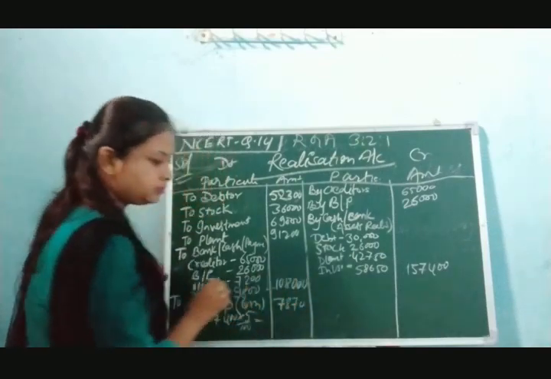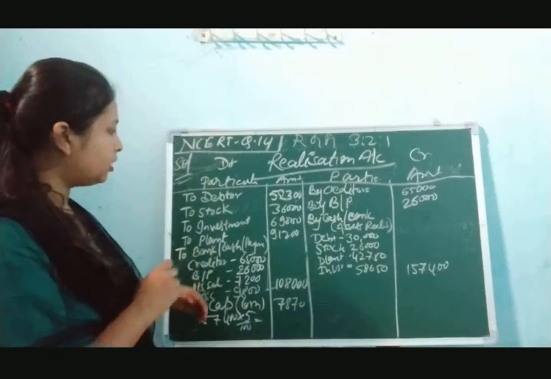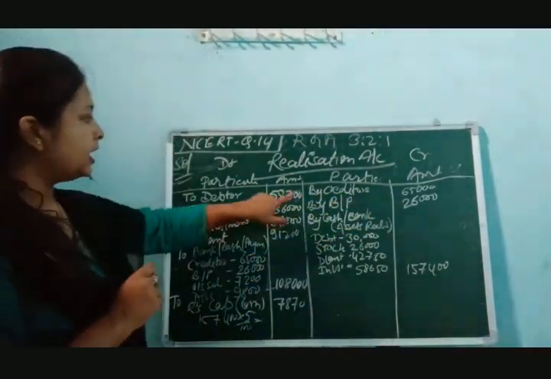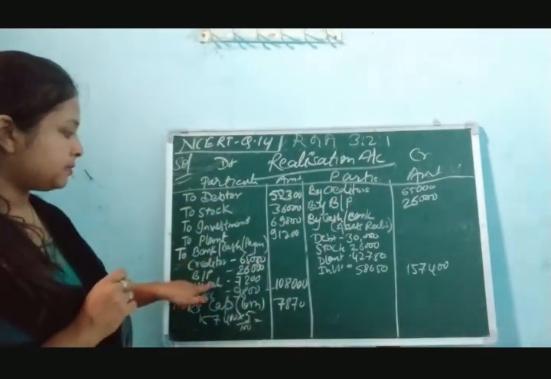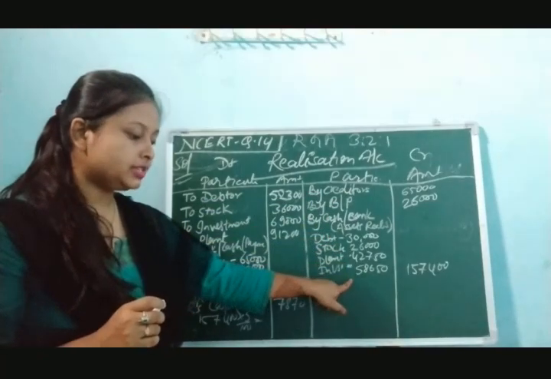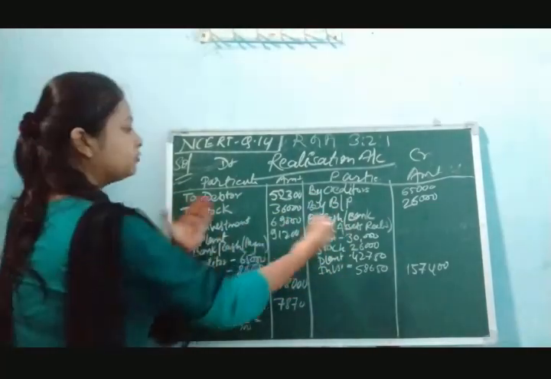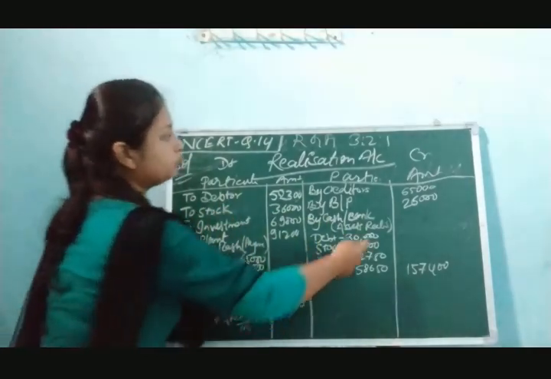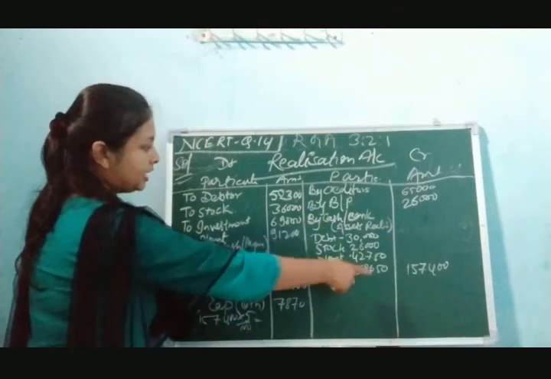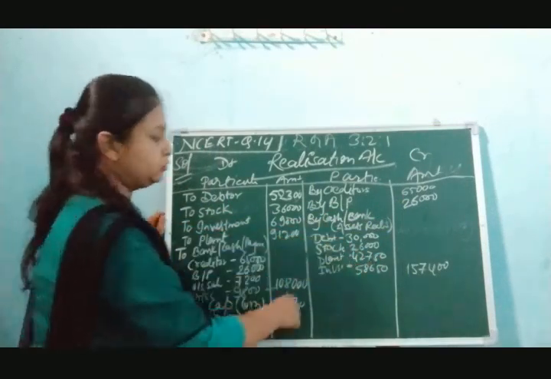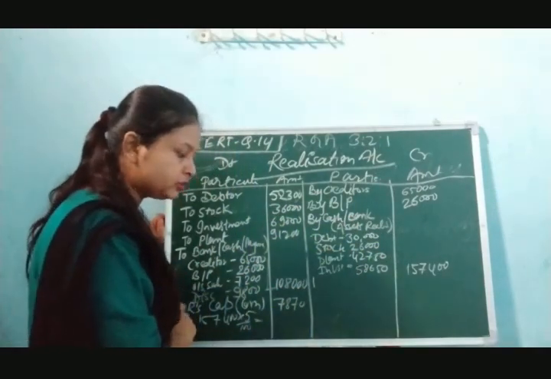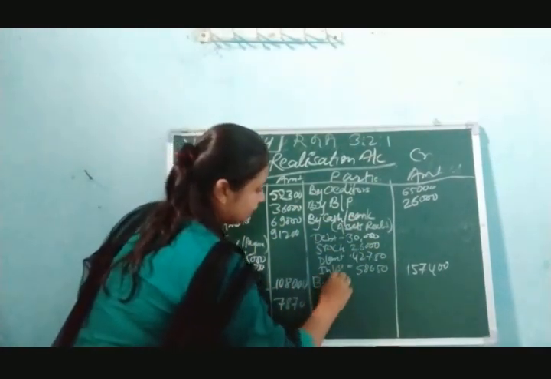Here totaling will be 1,08,000. Okay. So now we got that these are the values of assets, these are the liabilities. Here we have done the payment, all the payments mentioned in the adjustment. Here all the assets' amounts are realized. Now we have to find the balancing figure. In this question we are going to get a loss.